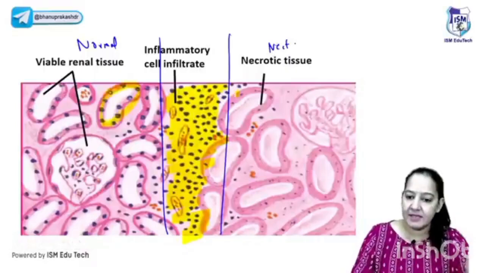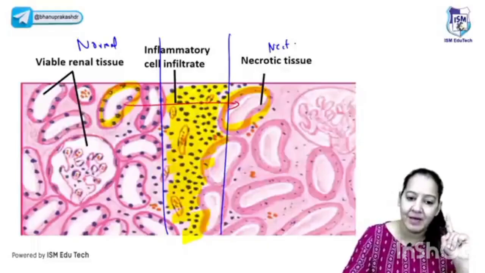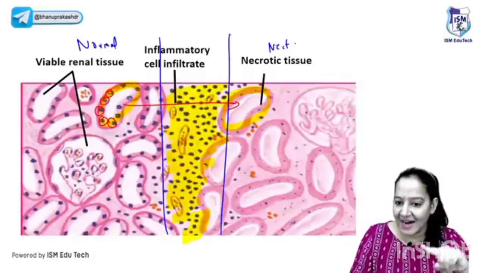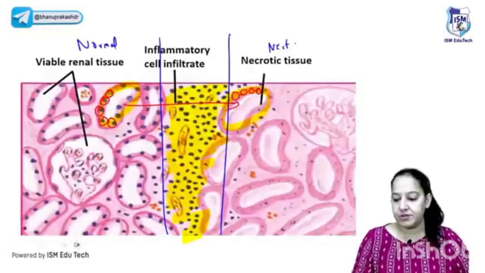Now see the cells here. Compare the cells. You can see the outline is exactly the same. These are the cells now. Outline is the same, but the cytoplasmic and nuclear details are lost. But the outline is the same, so the cells are looking like tombstone or ghost. So this is the diagram.